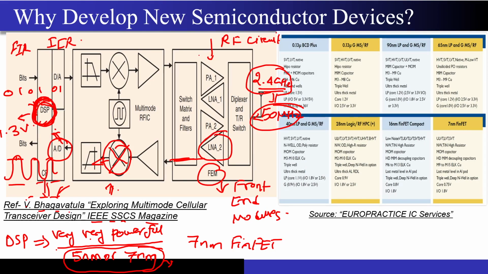Now what about these power amplifiers and the LNAs? See, this power amplifier that I am telling you may need to transmit 1 watt of power, and consider the swing that the transistor will see. Of course, these power amplifiers are built from transistors only, right? So let's say this is my MOSFET over here.